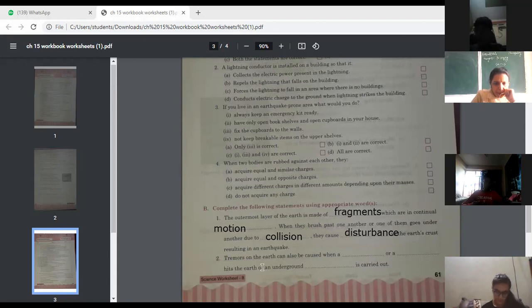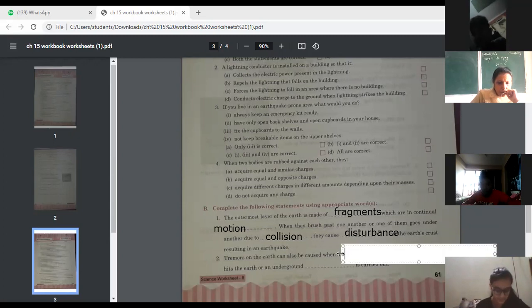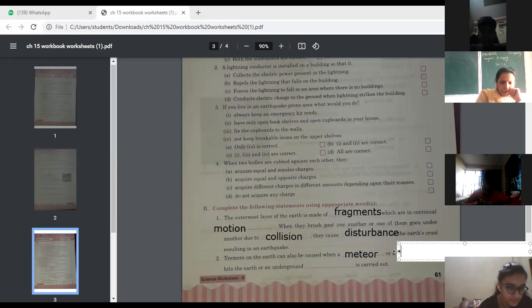Number 2, tremors on the earth can also be caused when a dash or a dash hits the earth or an underground. What can be the answer for it? Volcano erupt or a meteor hits the earth. Meteor, or what is the next one? Second is volcano. Ma'am, first will be volcano erupt, and second will be meteor.